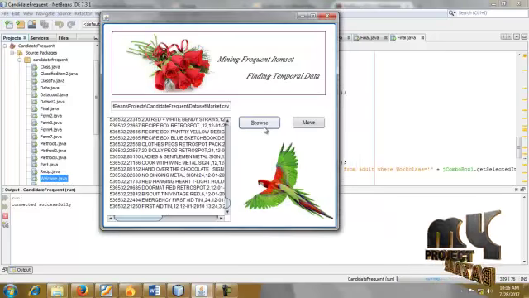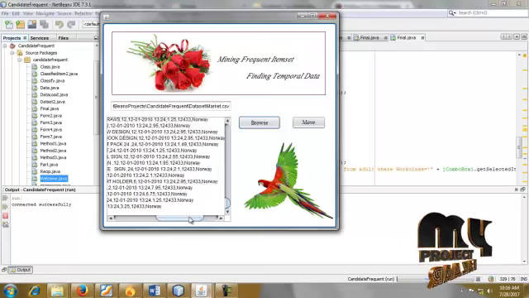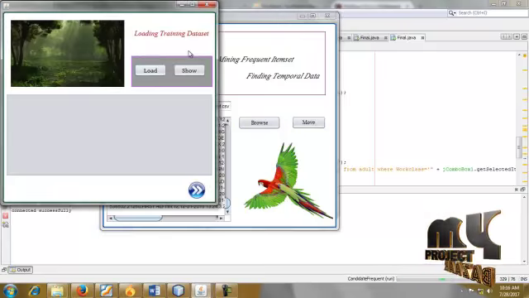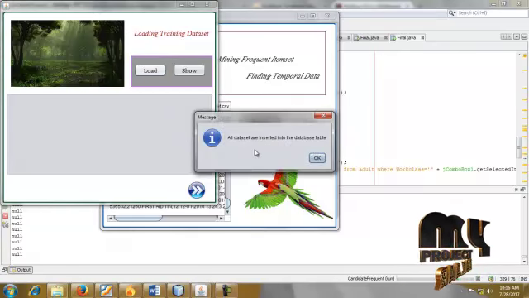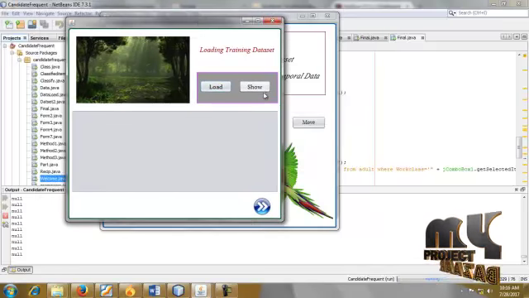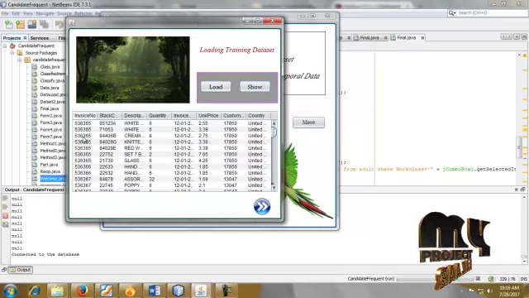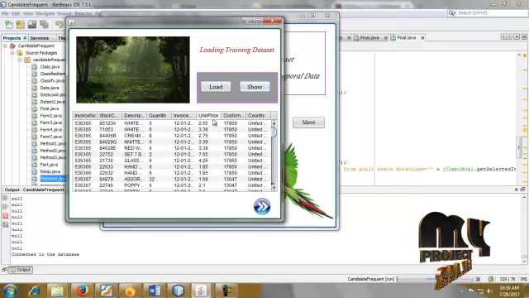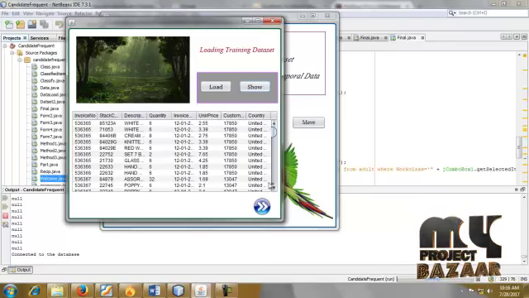This is the Apriori algorithm using the market basket analysis dataset being loaded. After that, the dataset is loaded into the database, and all datasets are inserted into the database table. Show the data. These are the database attributes: invoice number, stock code, description, quantity, invoice date, unit price, customer ID, country.